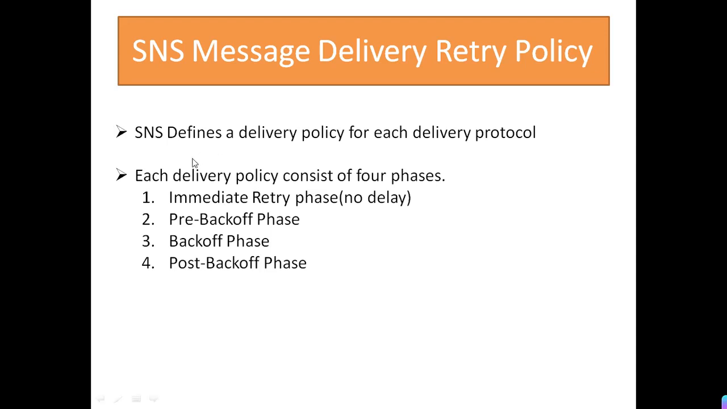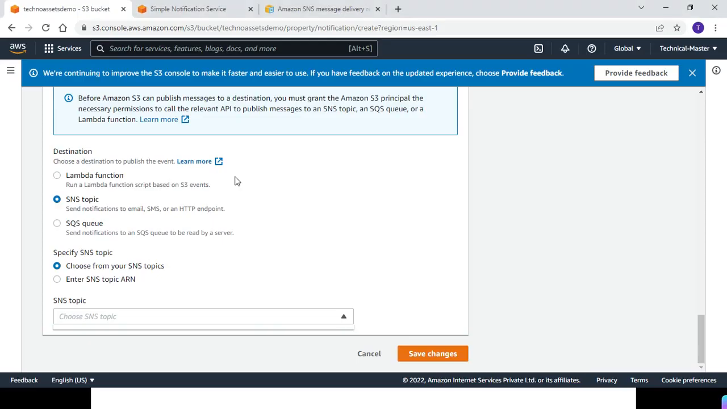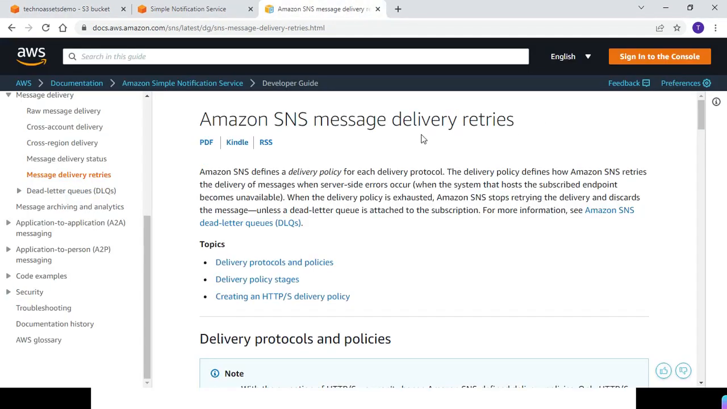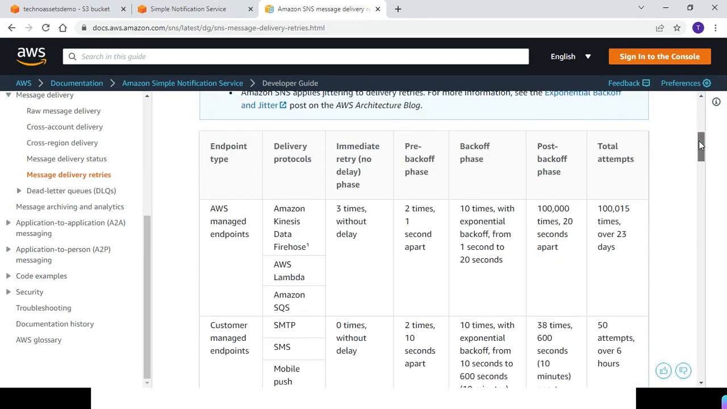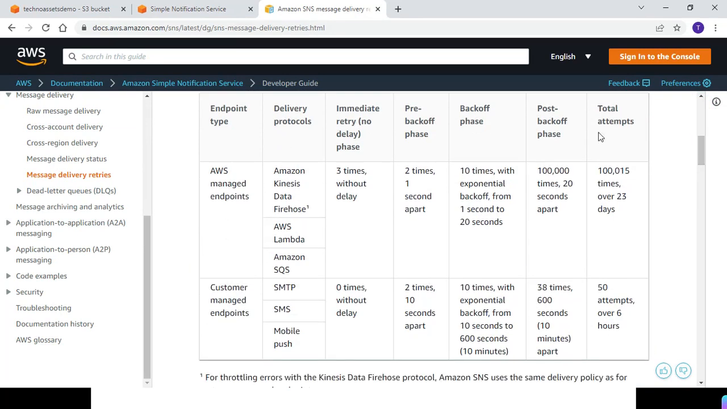Each delivery policy consists of 4 phases: immediate retry phase, pre-backoff phase, backoff phase, post-backoff phase. I'll show you what these 4 are. So this is the Amazon document for Amazon SNS message delivery retry. If you scroll down, there are the options immediate retry, pre-backoff, backoff phase, post-backoff phase.